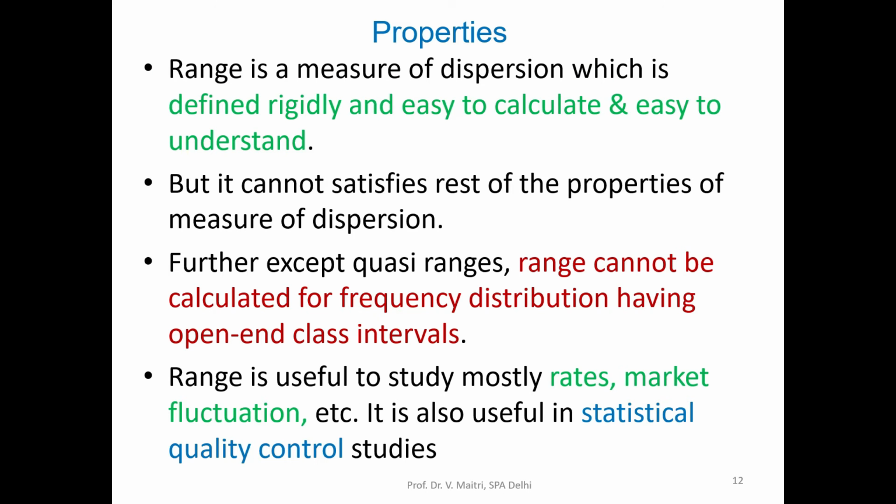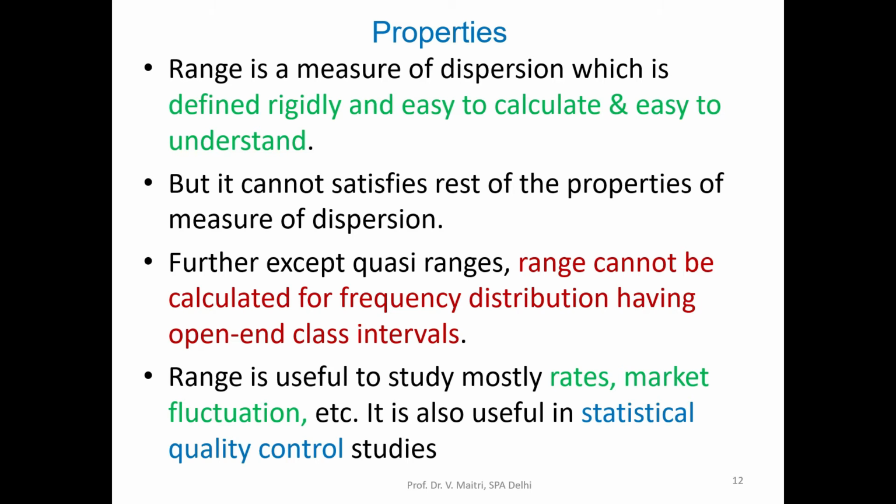What are the properties? Range is a measure of dispersion which is rigidly defined and easy to calculate, very simple, and anybody can understand it. But it cannot satisfy the rest of the properties of a measure of dispersion. Further, except for the Cauchy range, range cannot be calculated for a frequency distribution having open-end class intervals.